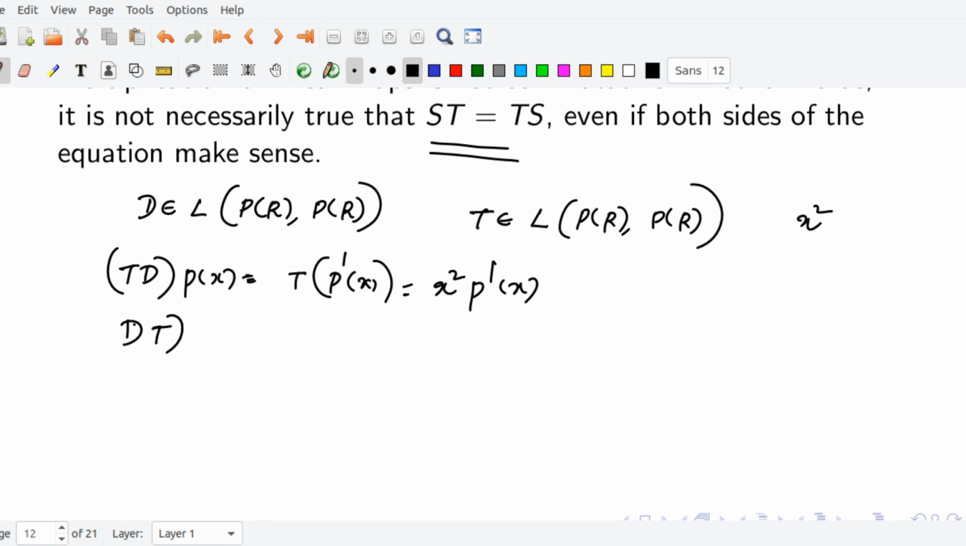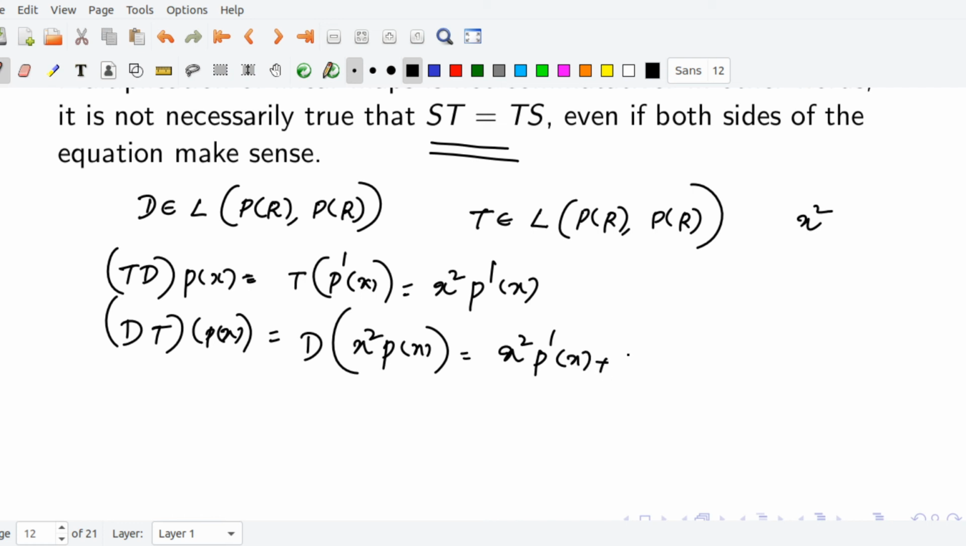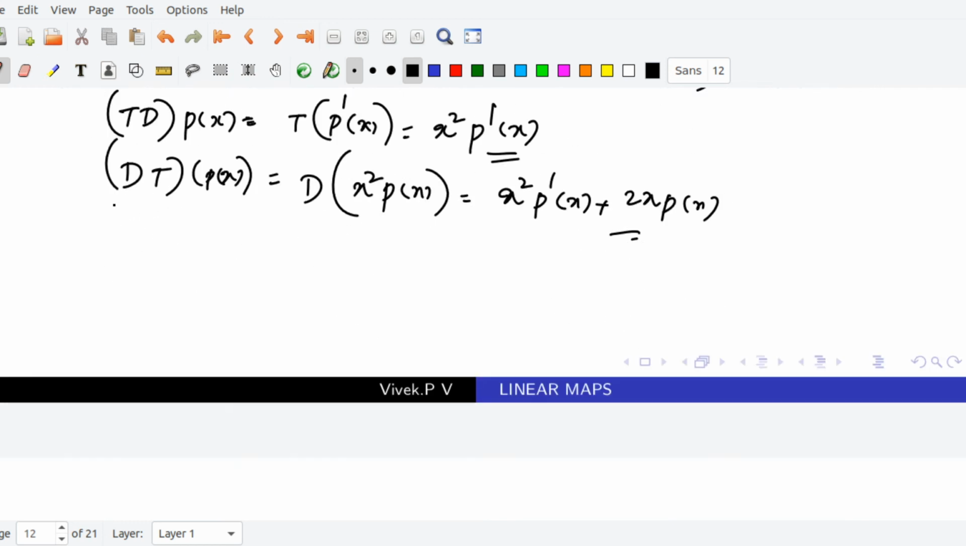Now compute DT of p(x). Here T acts first, so it equals x squared times p(x). Now apply D, the differentiation operator. Here we have to apply the product rule. Then it equals x squared times p'(x) plus 2x times p(x). So it's not equal: TD is not equal to DT. Hence we can say that even though multiplication is defined and makes sense, it need not be true that multiplication is commutative.